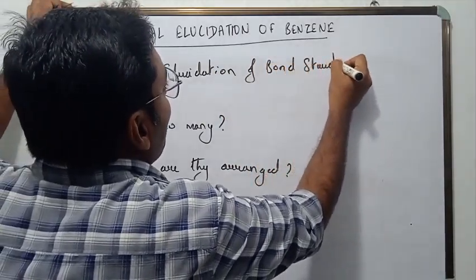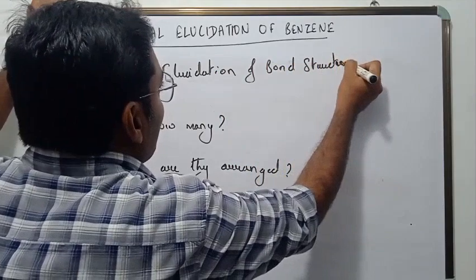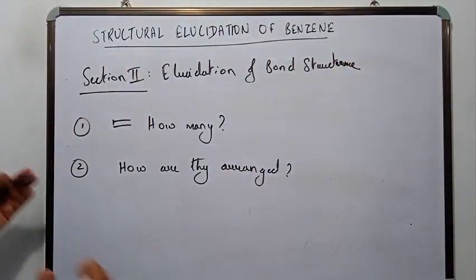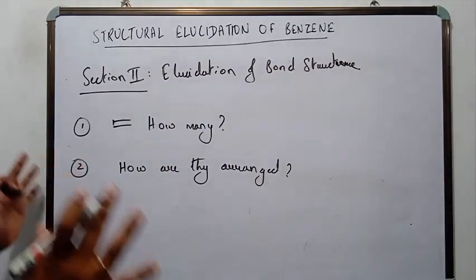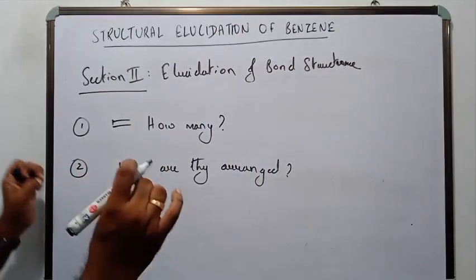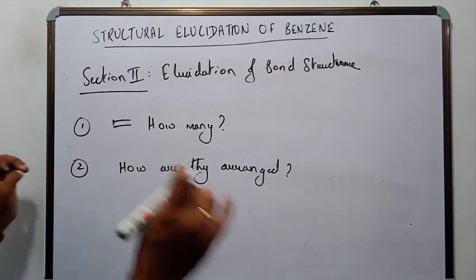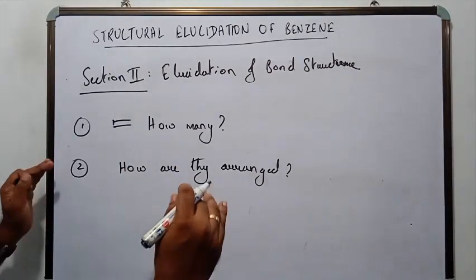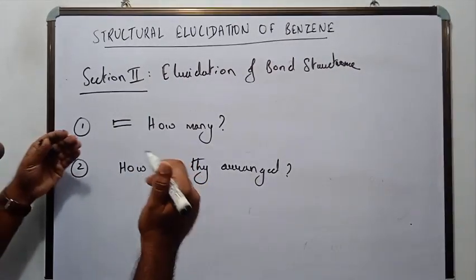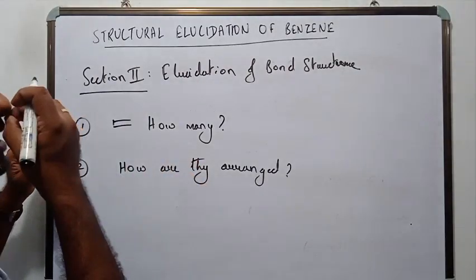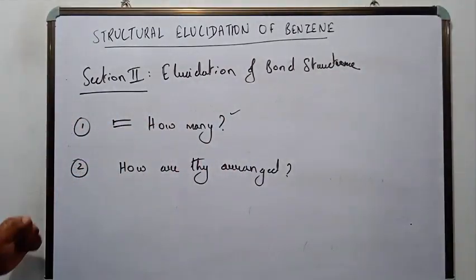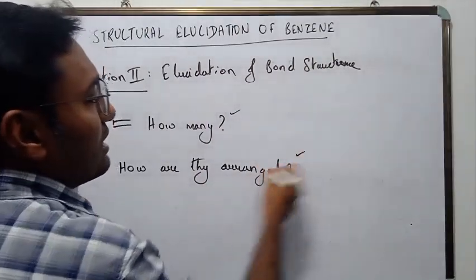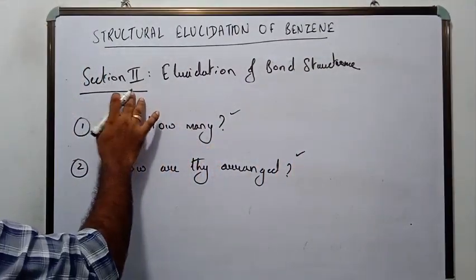So in the second section, first Kekule tried to prove that it is a cyclohexagonal ring and that one hydrogen is attached to each of the carbon atoms of the benzene ring. That we will study in section 1, which is elucidation of the ring structure. Then what did he try to prove? How many double bonds there are in benzene and how these double bonds are arranged. That we will study in section number 2.